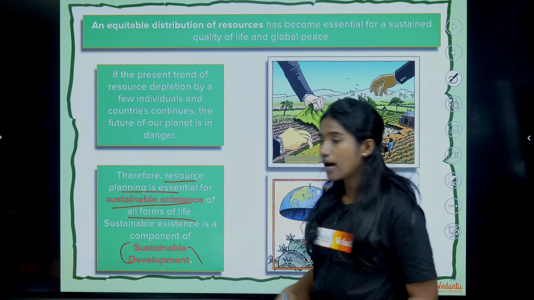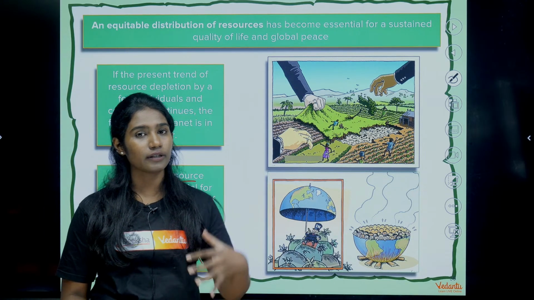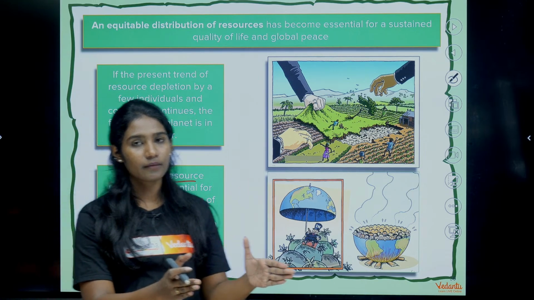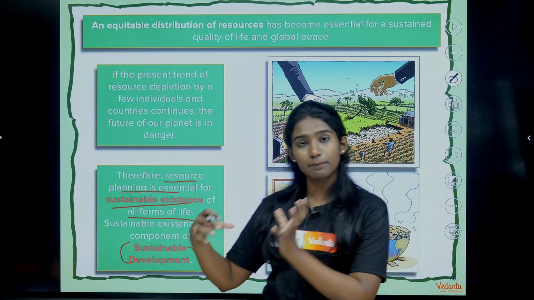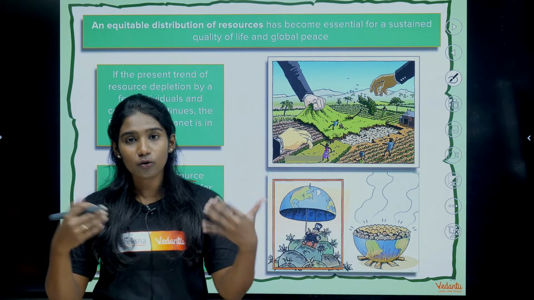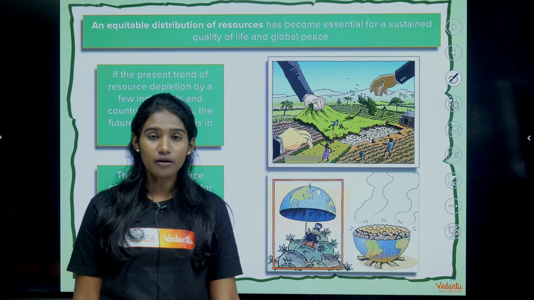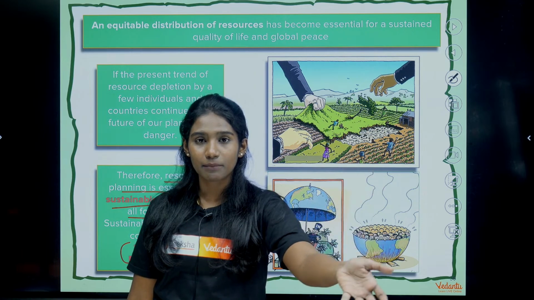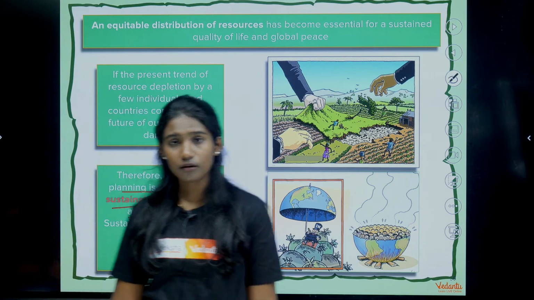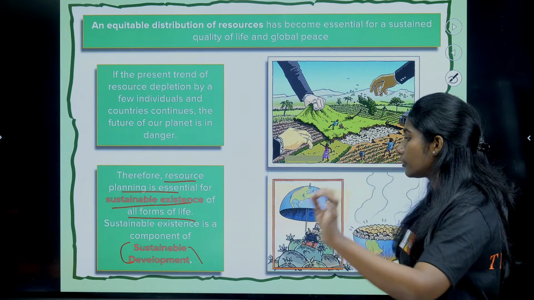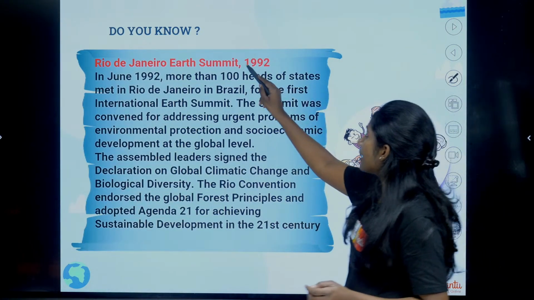If you use too much of resources for development, for a shorter period of time you will see a good outcome, but after some time the resource gets depleted and it will lead to our own degradation. Such type of development is not called sustainable development. So when will you say that the development is sustainable? If the development is done but not at the cost of environment. It should not be at the cost of environment. Clear with that?